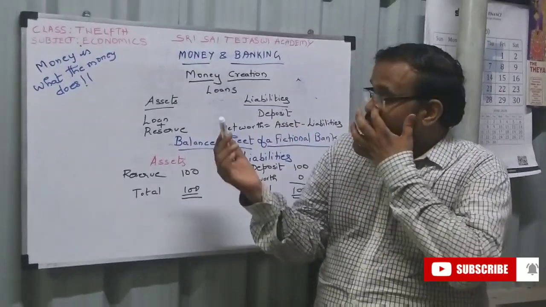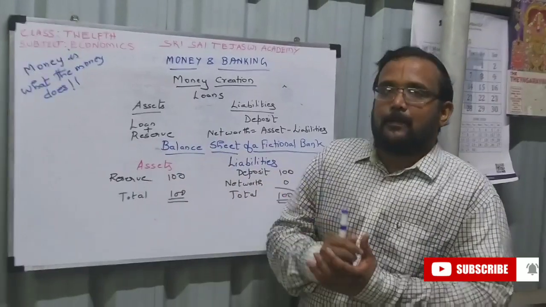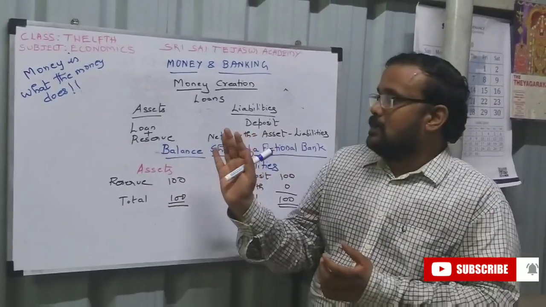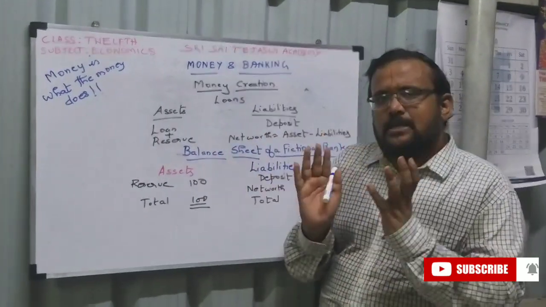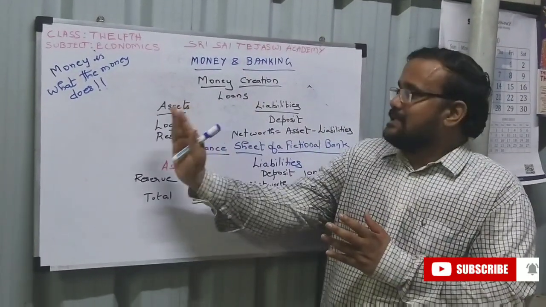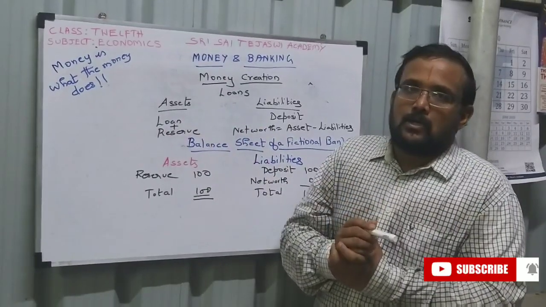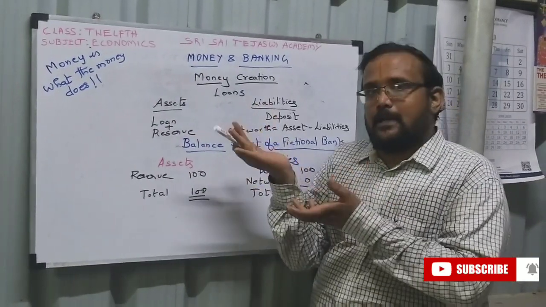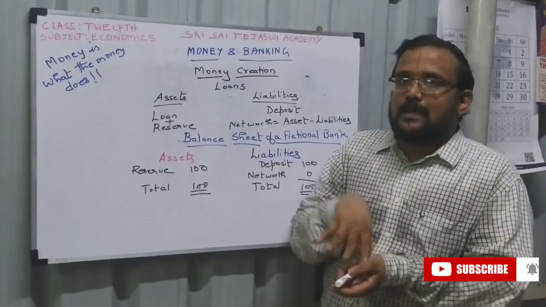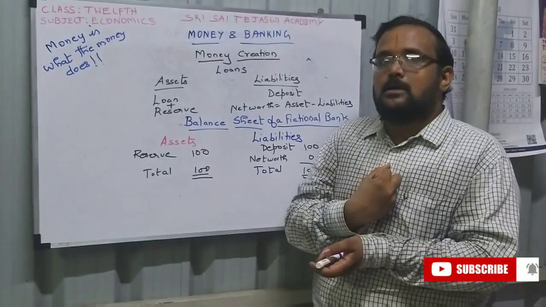So let us take an example of a fictional bank and try to arrive at a balance sheet for the bank. When you think of a balance sheet, what comes into your mind? Two columns, assets and liabilities. So in the case of a bank, what is the asset? What is the liability? A customer gets a loan from the bank.